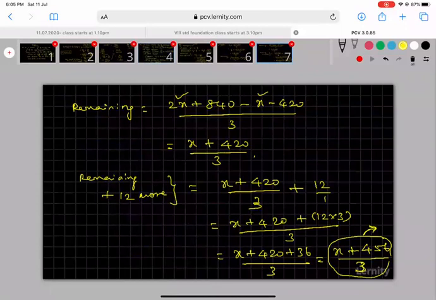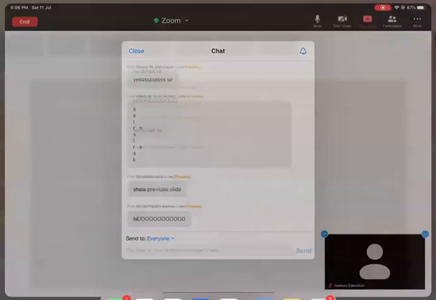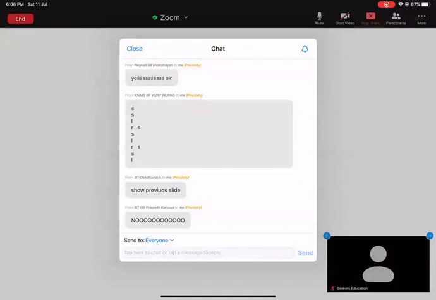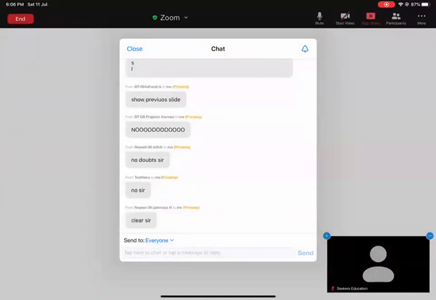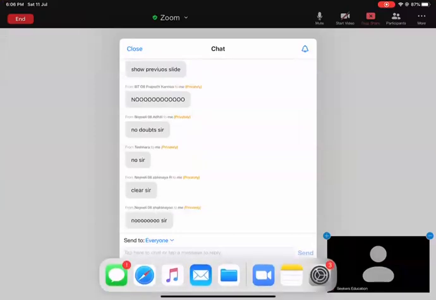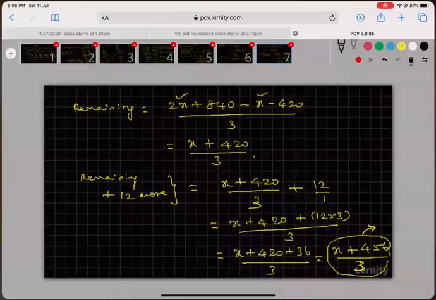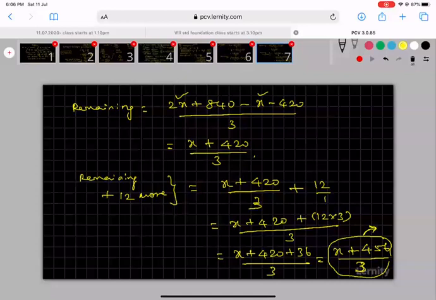In the next slide we want to find the value of x. In this slide any doubts, please ask me, otherwise we will move to the next slide. Previous slide? Okay, very good, sir. I will show the previous slide after completing this problem. 4, 5, 6, 7 I will show. You don't worry, sir.